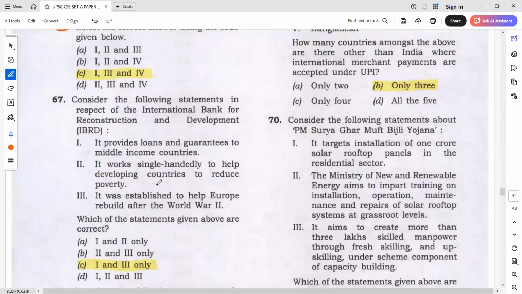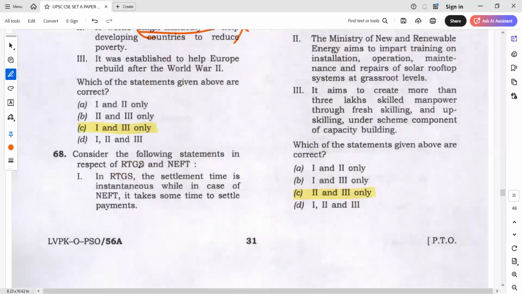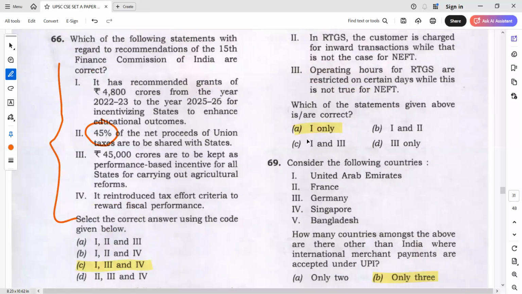Okay, no issue. Next here, tell me which is the keyword you will underline in this question? Which is, according to techniques, the keyword you will underline in this question? Yes, it works single-handedly to help and all. Single-handedly is definitely negative. So you can go for 1 and 3. And RTGS and NEFT, same basic knowledge you have to have for this. In RTGS, the settlement time is instantaneous, while in case of NEFT, it takes some time to settle payment. Some time to settle. Okay, some time is okay.